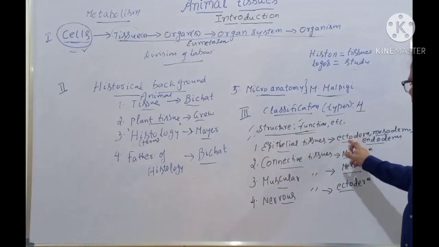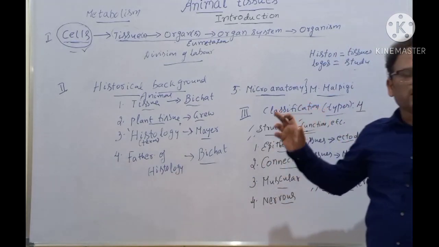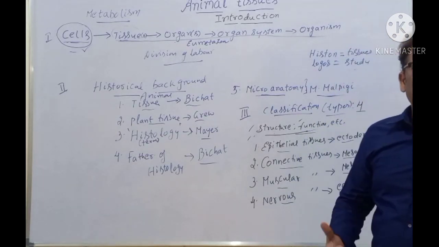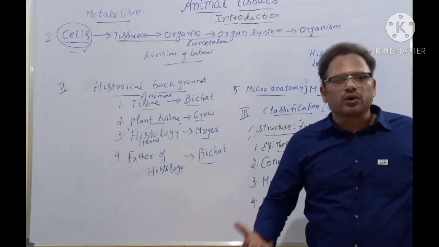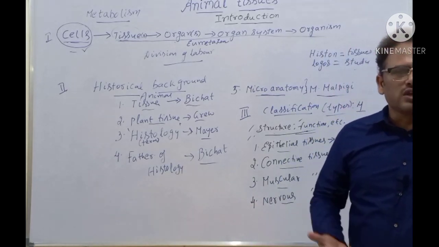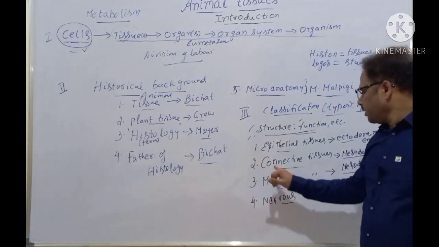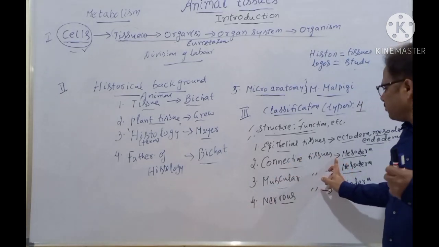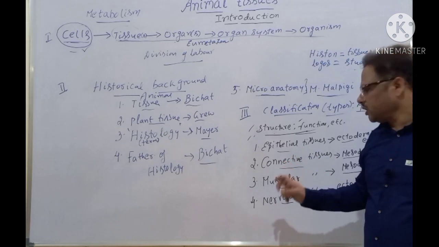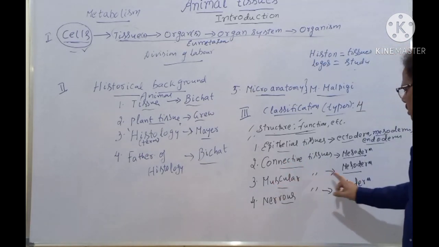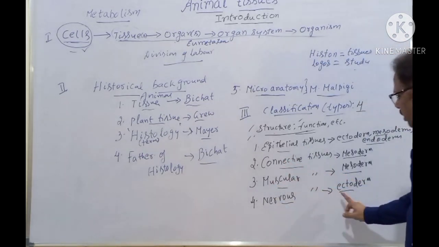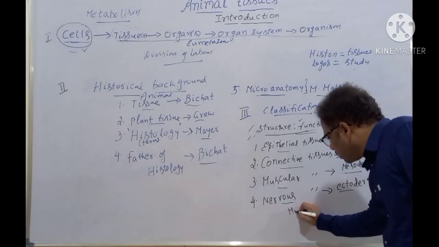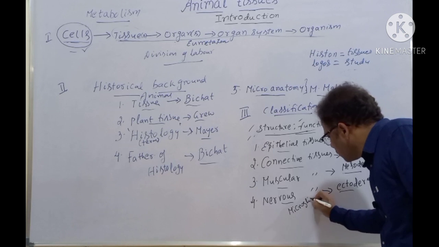Ectoderm, all the layers, embryo, because what are these ectoderm, mesoderm, and endoderm? During the embryonic stages, some structures are derived from ectoderm, some are from mesoderm, and some are from endoderm. Connective tissues are mostly from mesoderm, but not always from mesoderm. Clear? Next one, muscular also mesoderm, nervous tissue, ectoderm, and some of these cells called as microglial cells.